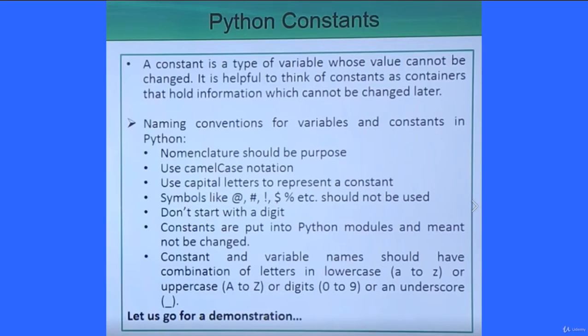Now, naming conventions for variables and constants in Python. The nomenclature should be purposeful. We all know that it is a good programmer's practice. The best practice for developers and programmers is that the variable name, the function name, and the class name should be purposeful. From the variable name itself, I should get the idea of what the purpose of the variable is and what kind of value it is supposed to hold.